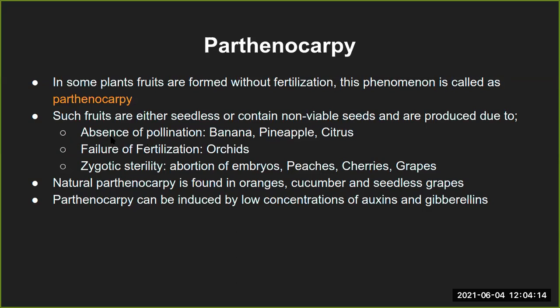In case of absence of pollination, now sorry, before I go back to the examples, regarding zygote formation, you might wonder that we talked about parthenocarpy, which is without fertilization, and then we are giving an example of zygote formation in the same category.